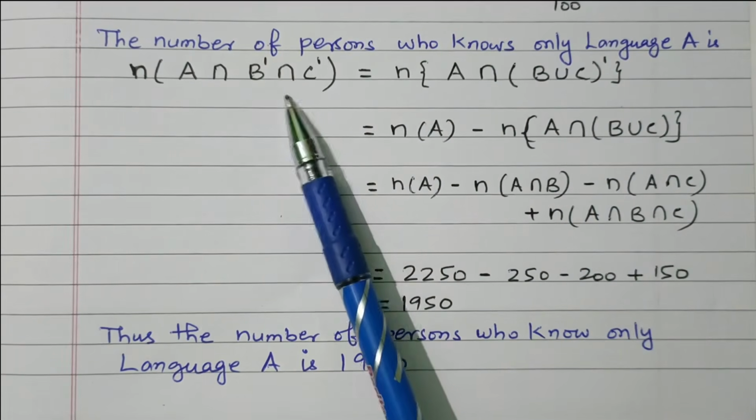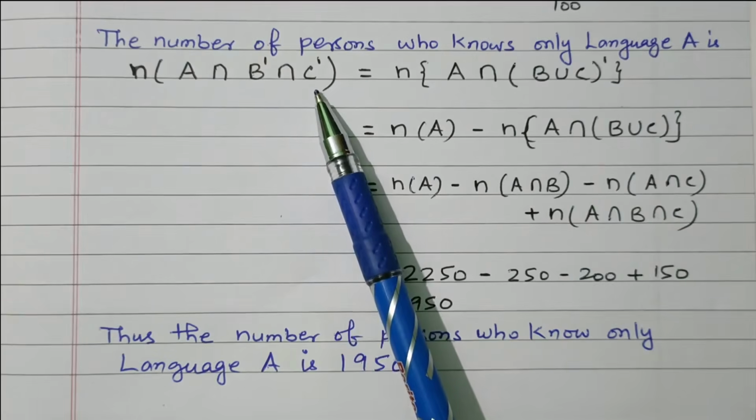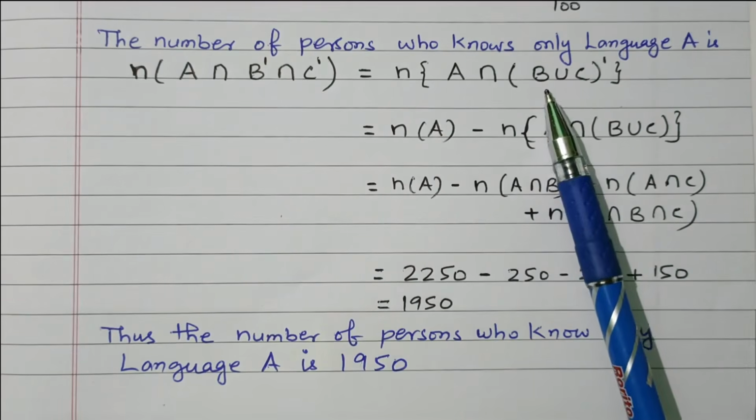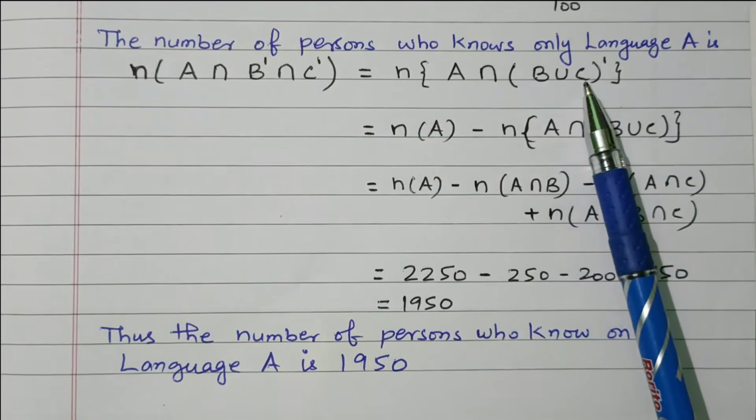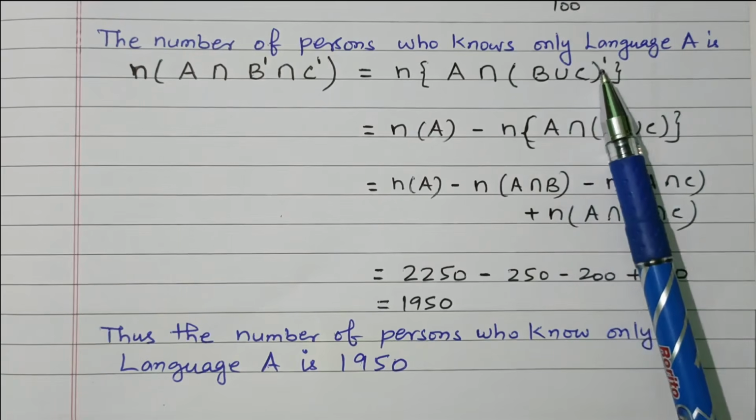This B dash intersection C dash can be written as B union C dash.